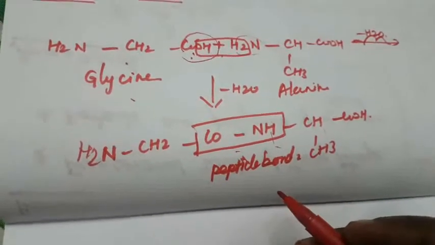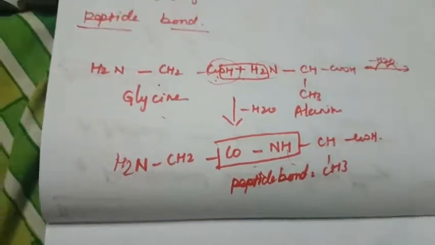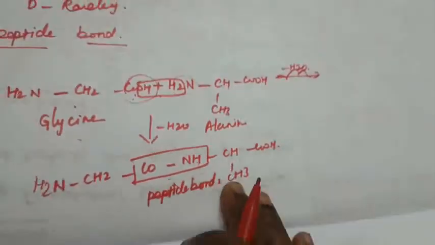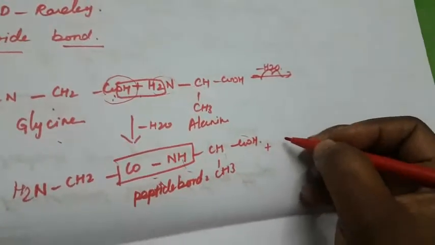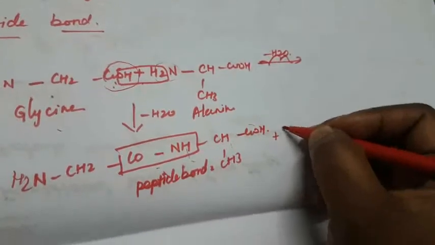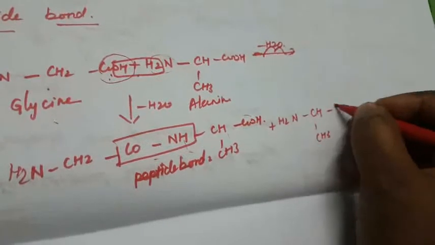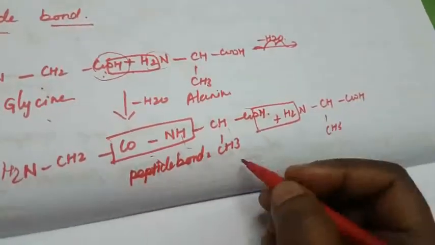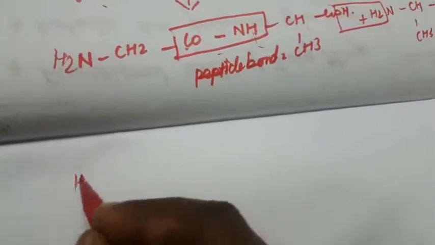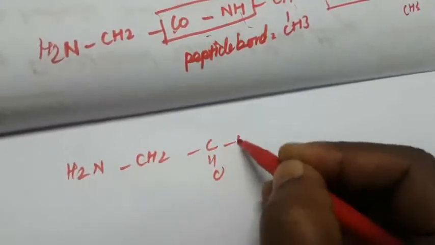So the addition of another amino acid to the dipeptide, forming a second peptide bond, results in a tripeptide. Once again I am combining one more amino acid, glycine. Here H2N, CH, CH3, COOH, and again a water molecule will be removed. I am writing here H2N, then CH2, C double bond O, NH.